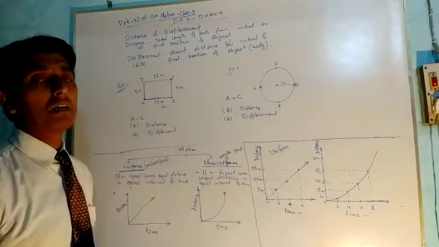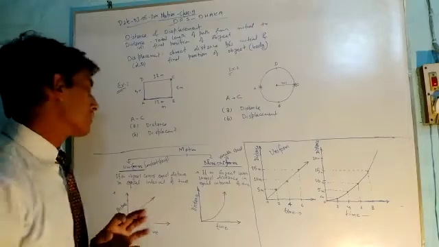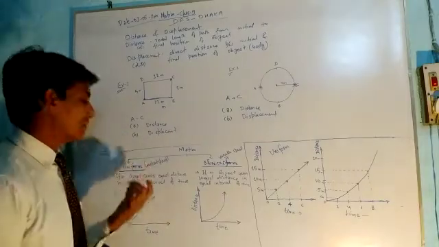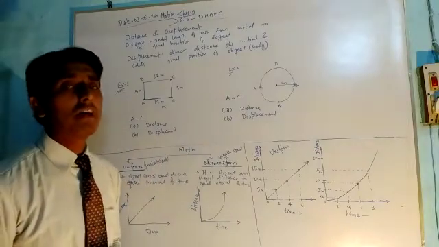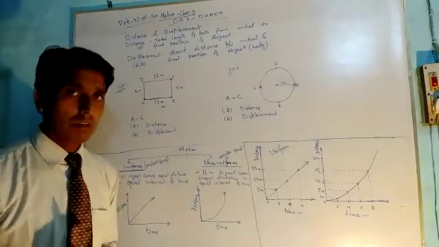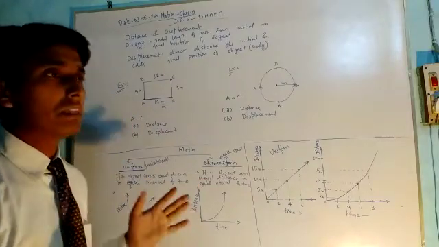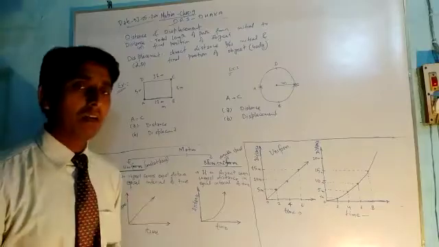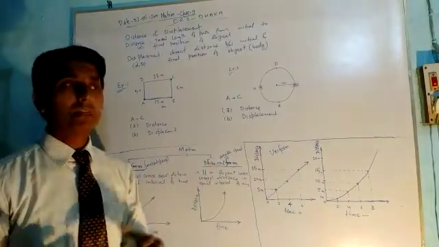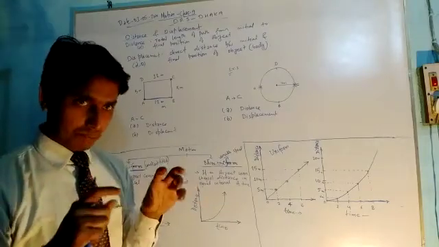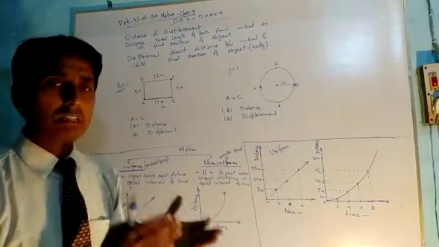For example, the motion of the earth round the sun is an example of uniform speed motion. And what is the example of non-uniform motion? For example, vehicles running on the roads have non-uniform motion because their speed constantly changes. Sometimes the speed of the vehicle becomes very fast, and sometimes suddenly an obstacle comes and the driver applies the brake and the speed is reduced. So speed is constantly changing.